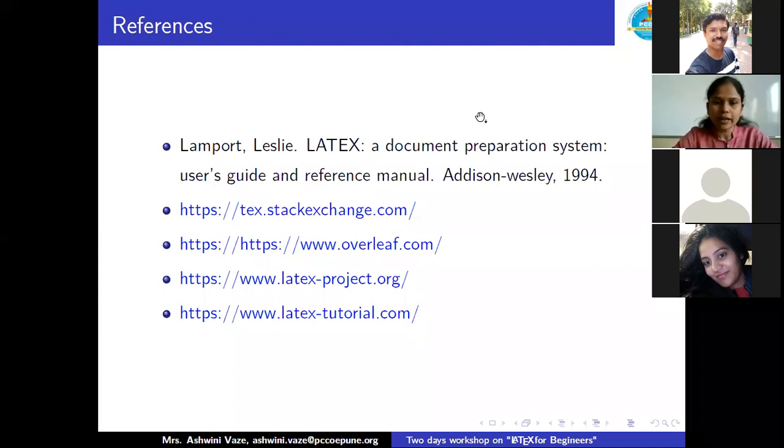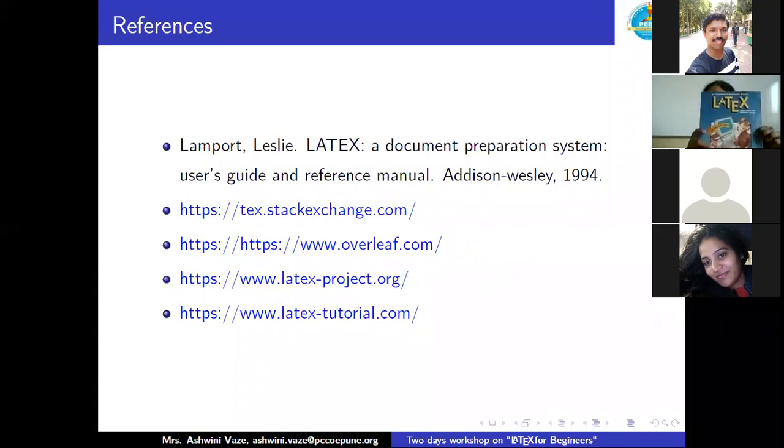So we are providing you a few references over here. So here is the reference list. I can show you one more thing, I have that book also. The first reference I included here is our book, Lamport Leslie, a document preparation system with user's guide and reference manual.